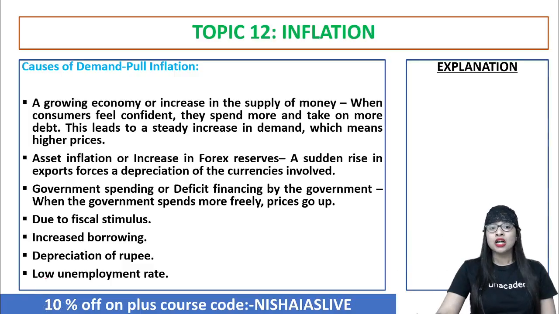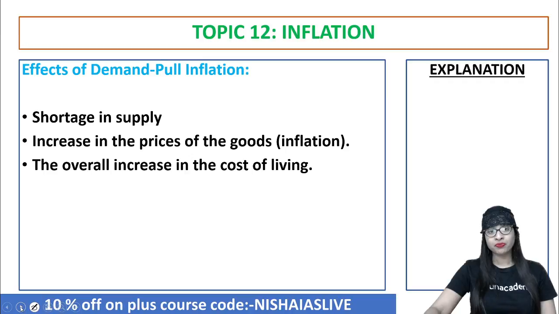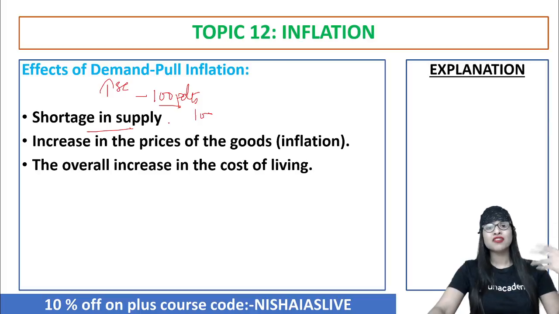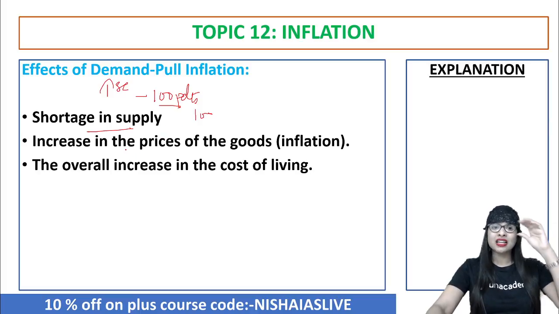Now, the low unemployment rate and depreciation of the rupee are also factors causing what? Demand pull inflation. What are the effects, guys, because of this? Supply is becoming less, shortage in supply. Automatically, price will increase. That is, to supply 100 products to 1000 people is not possible, right? 1000 people require 1000 products, but 100 products is too less. So price will rise. First come, first served, it will be like that. Then an increase in the price of goods and the overall living cost increases.